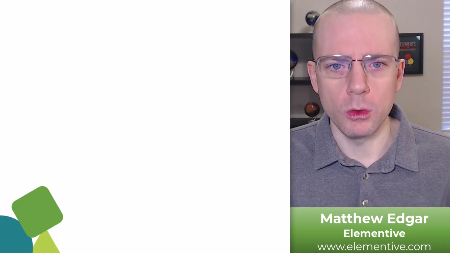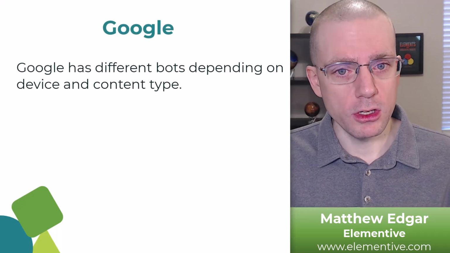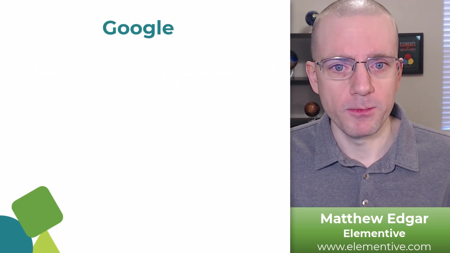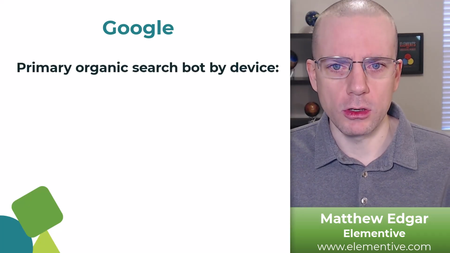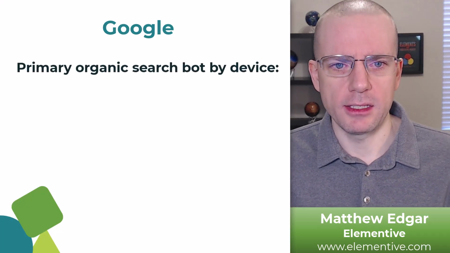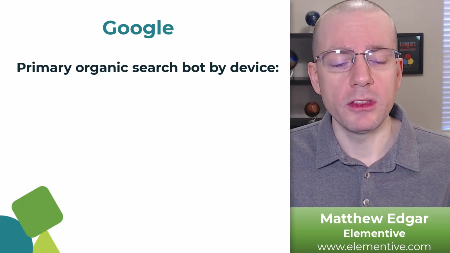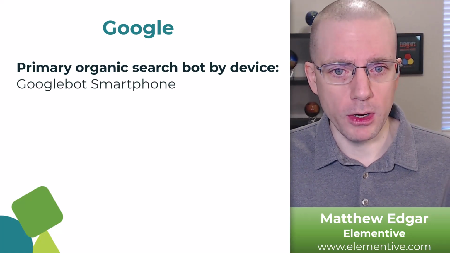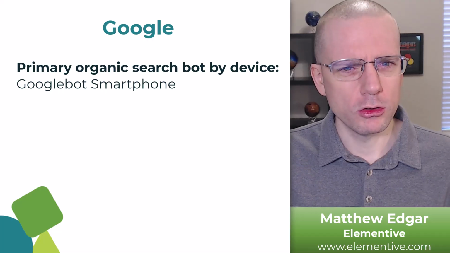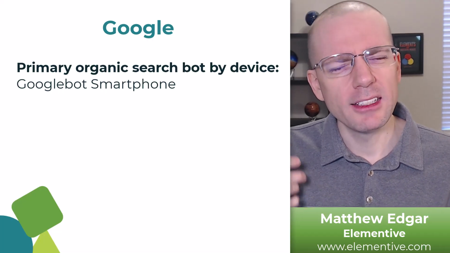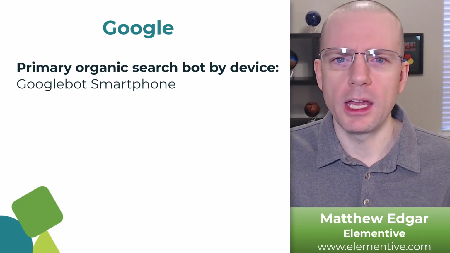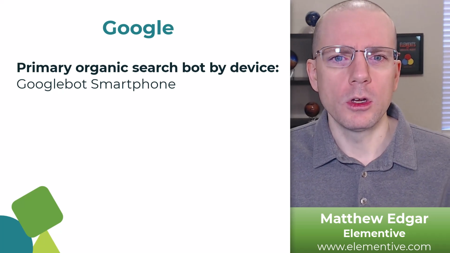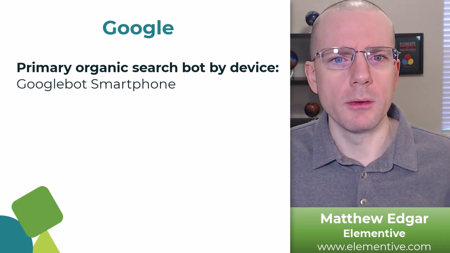So let's start with Google. Google uses different user agents for different purposes. Their primary bots for organic search are divided out by device type. So we have a bot with the user agent Googlebot Smartphone. This is their primary search crawler for mobile devices, and it's the one that will probably be crawling your website the most when you go through and evaluate all of your different bots.